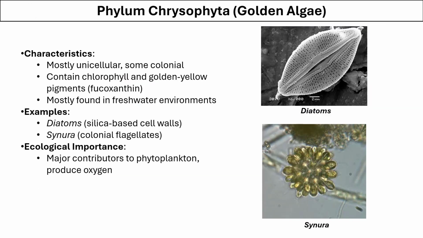Next phylum is chrysophytes, which are golden algae. They are also unicellular, while some may form colonies. They have chlorophyll, which gives them greenish color, and the golden yellow color is because of the pigment fucoxanthin. They are mostly found in fresh water, and their ecological importance is that they are the major contributors of phytoplanktons, and phytoplanktons in water are there to perform photosynthesis and increase oxygen in the environment.